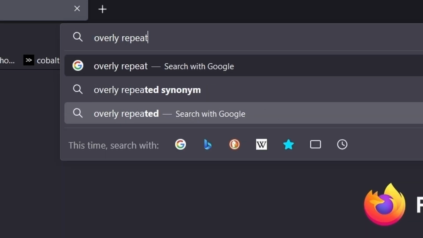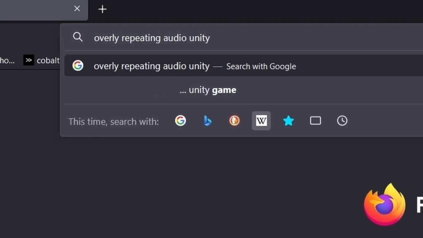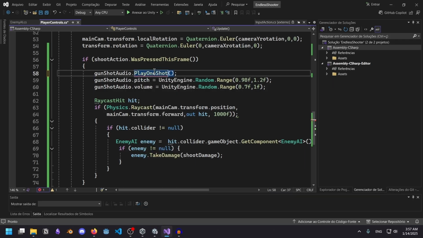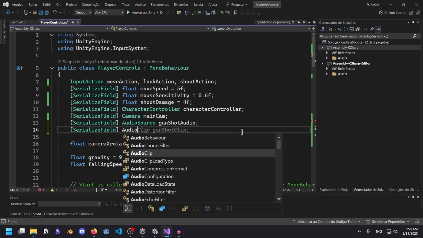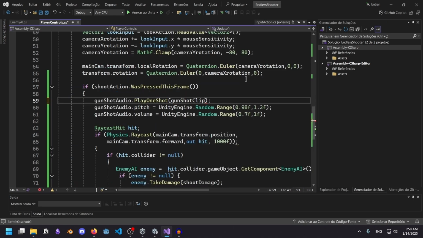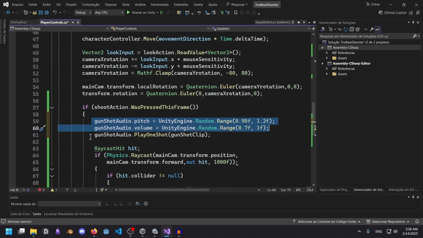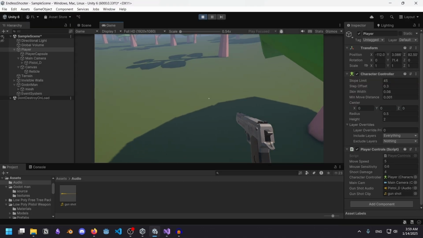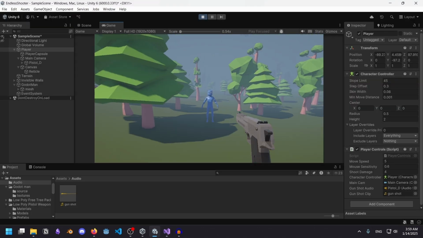Overlay repeating audio Unity. Play one shot. It simply predicted what I wanted. So I've changed this to go before the play one shot, and I think this one will work, maybe. Yes, it works. That's pretty cool.